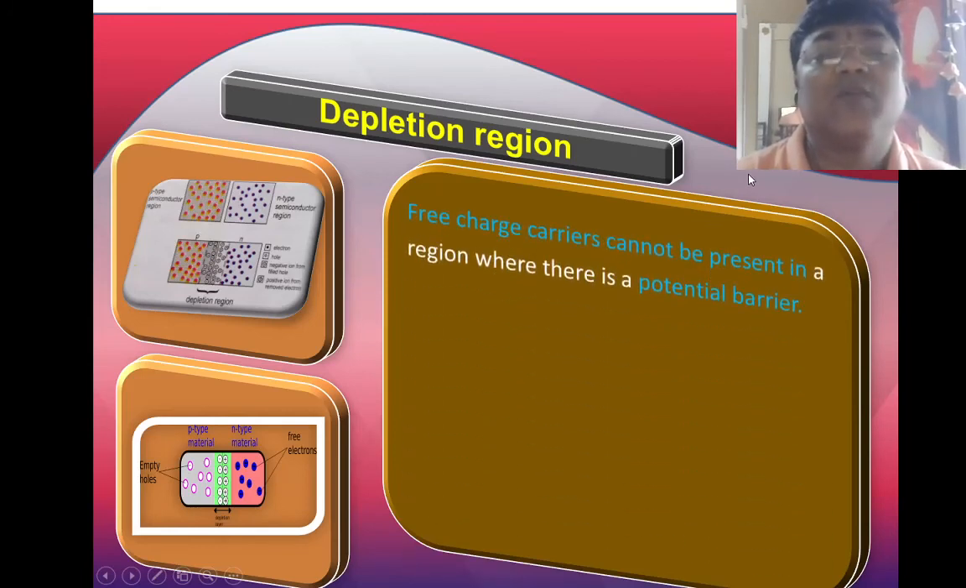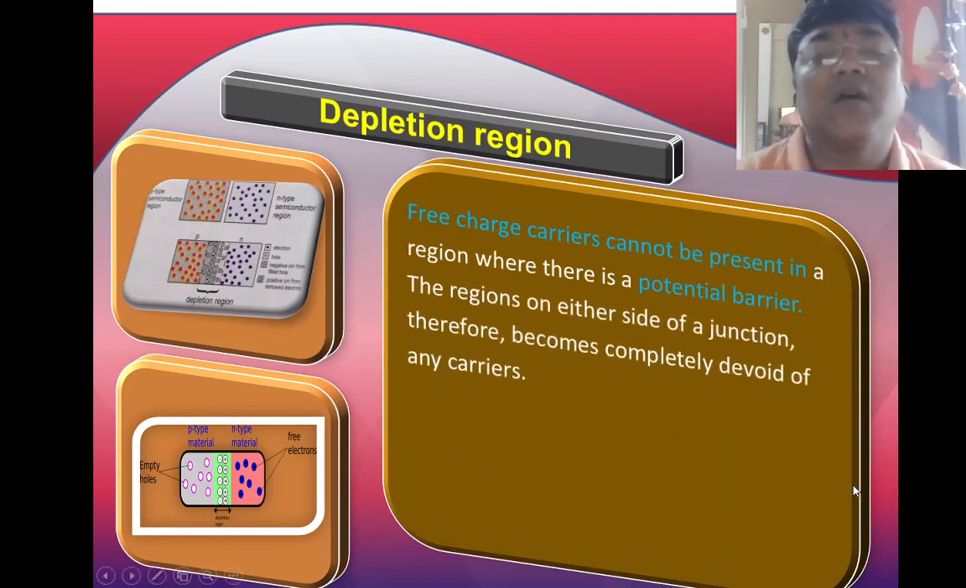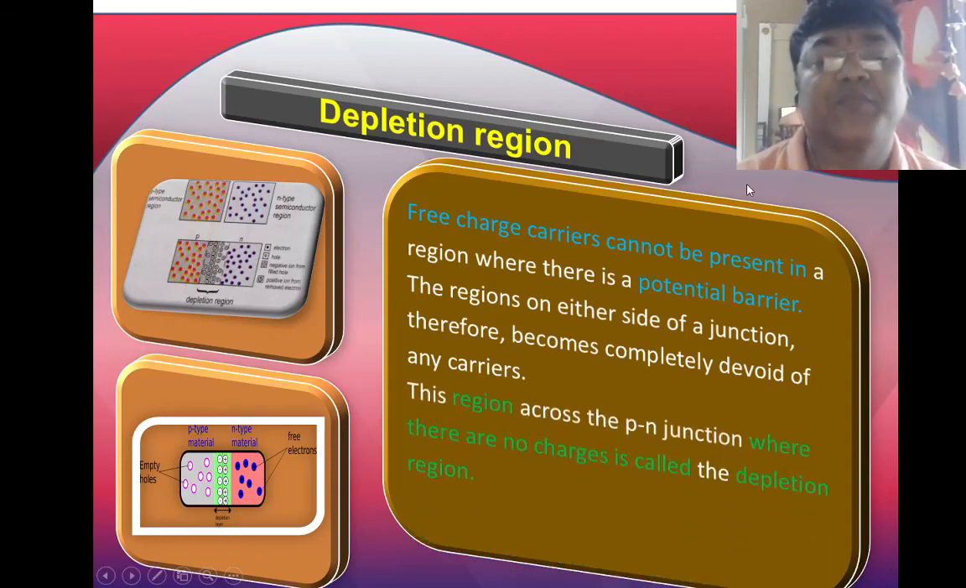Depletion region. Free charge carriers cannot be present in a region where there is a potential barrier. In the potential barrier, there are no free charge carriers. The region on either side of the junction therefore becomes completely devoid of carriers. So there are no carriers in the depletion region. This region in the PN junction where there are no charges is called a depletion region. So depletion region means very easy, there are no charges.